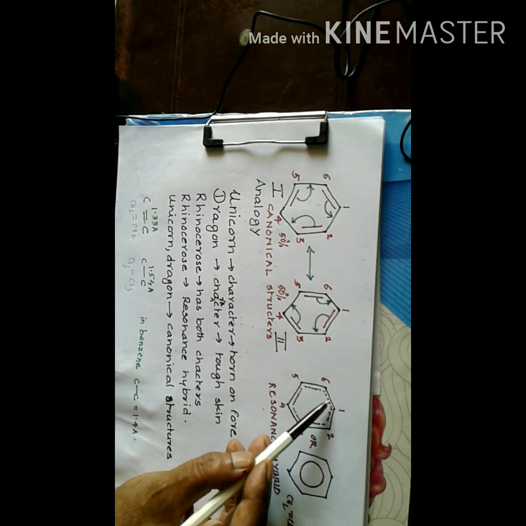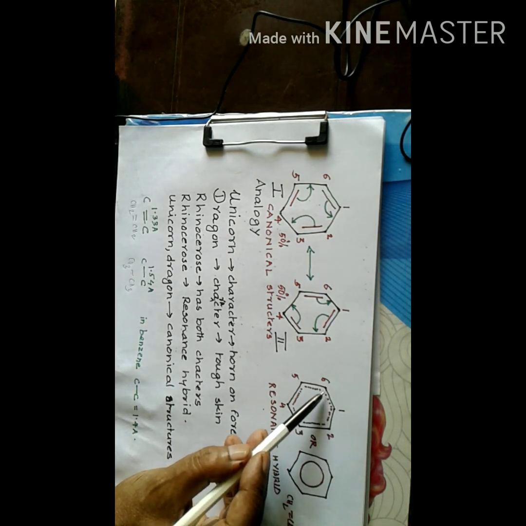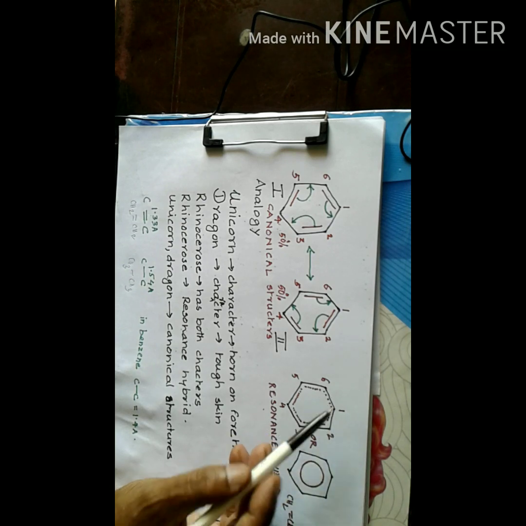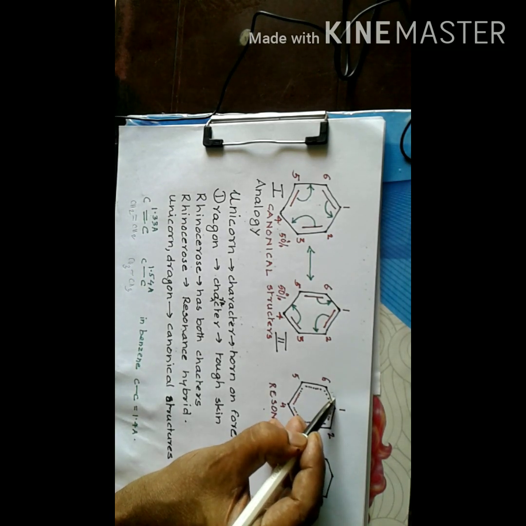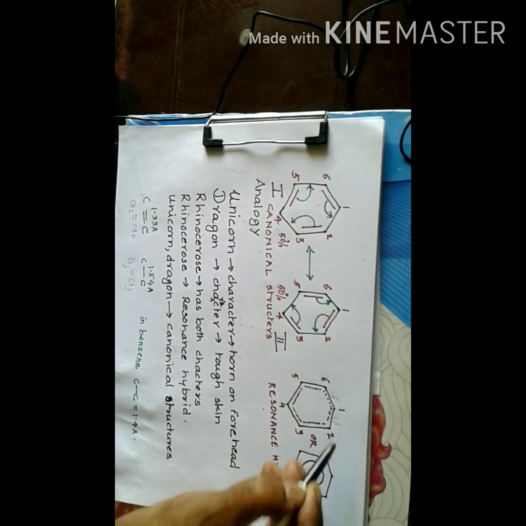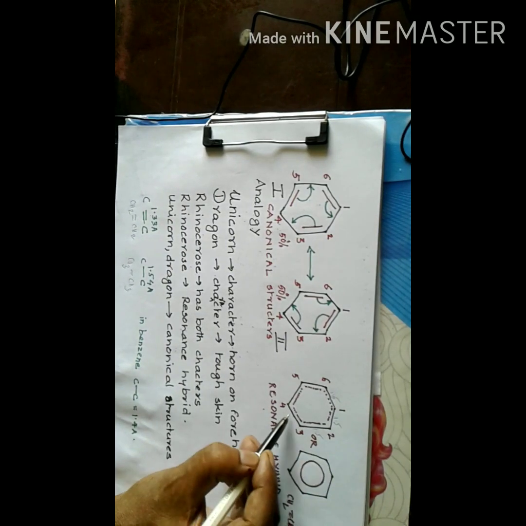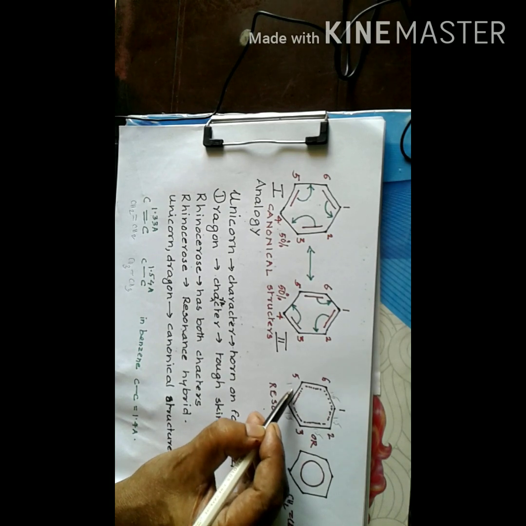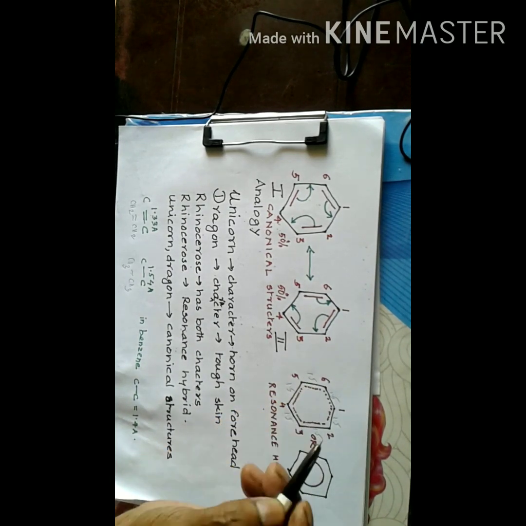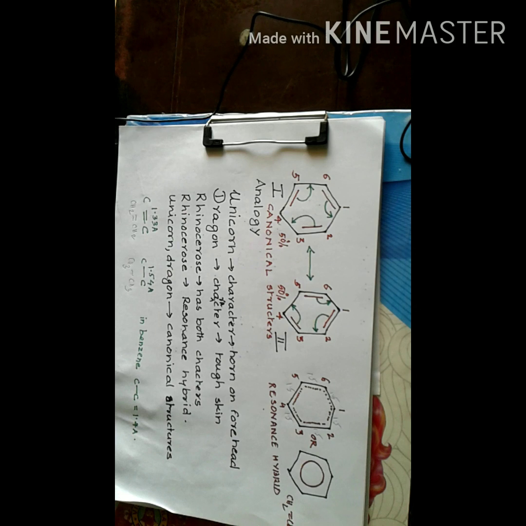So here all bonds have equal length because all bonds have 1.5 bond order. So the bond order of all carbon-carbon bonds in the resonance hybrid, the real molecule, is equal to 1.5, and this is in between a carbon-carbon double bond and a carbon-carbon single bond.